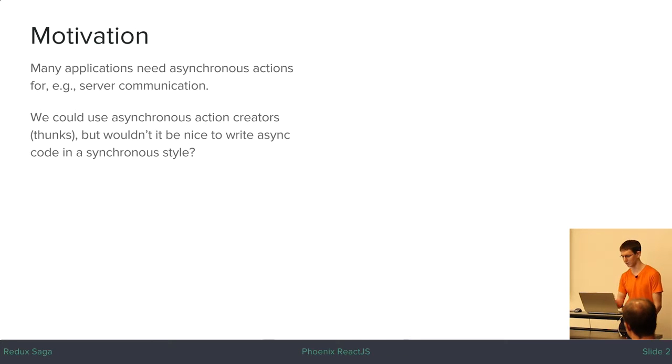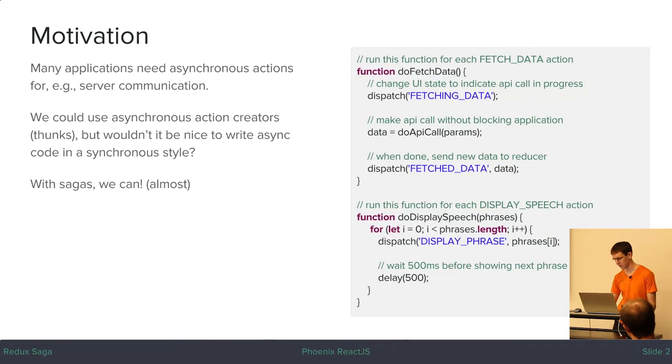So we could use asynchronous action creators that return a function, that return a promise, or that have callback functions. But all of that gets very confusing, and it would be really nice if we could write our async code in a synchronous style. So this is what I mean by that.